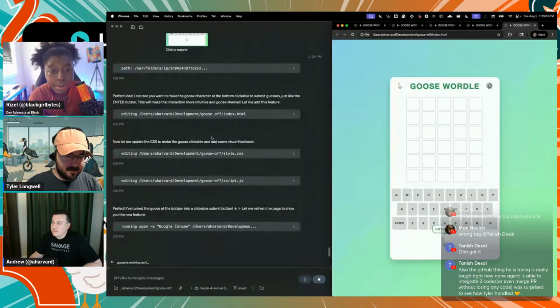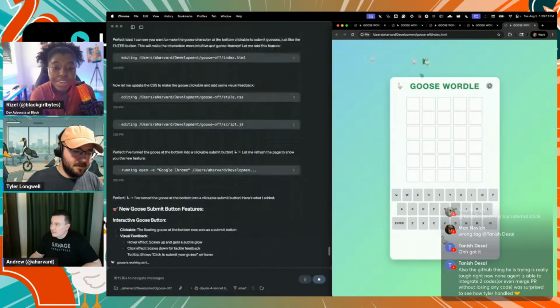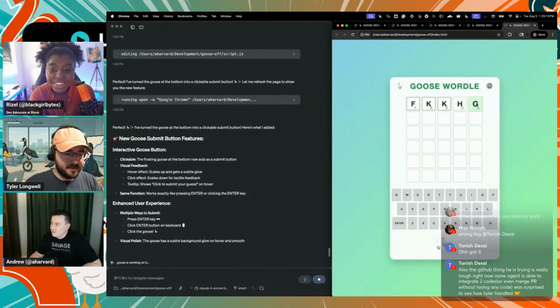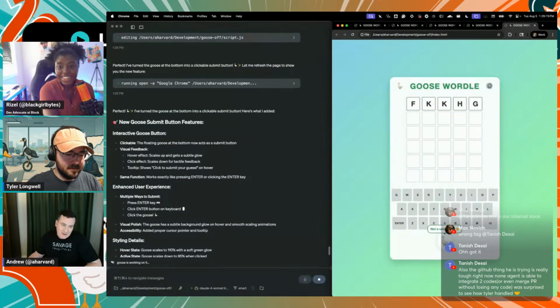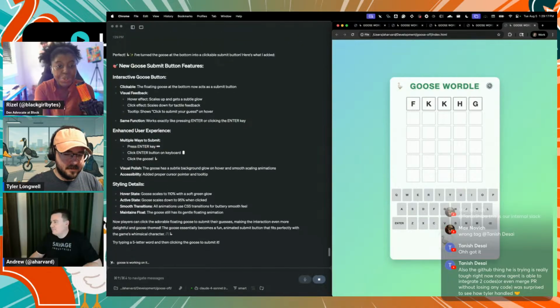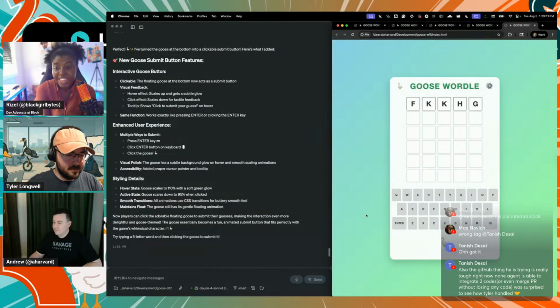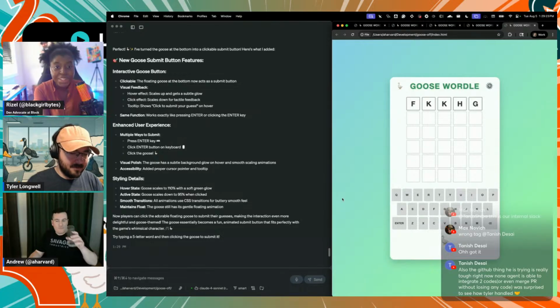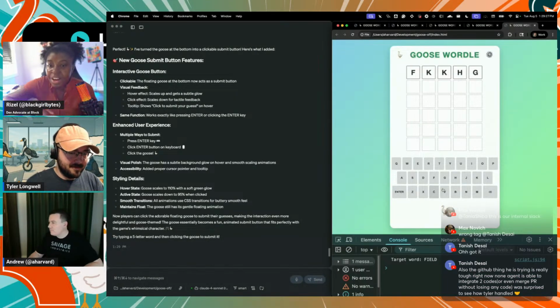And then I thought about a design change to make the goose down here actually a button. So it looks like now I can actually use it to submit the guess, or before I had to hit the enter key. That's so cute. I love it. Y'all in the chat, let us know whose strategy you liked, whose UI was making you laugh, which one was great and all that for you.